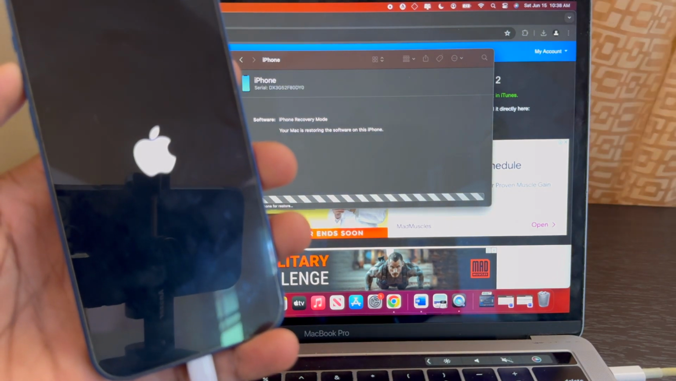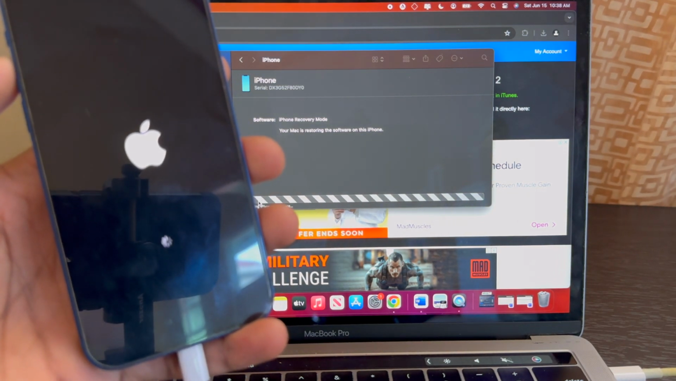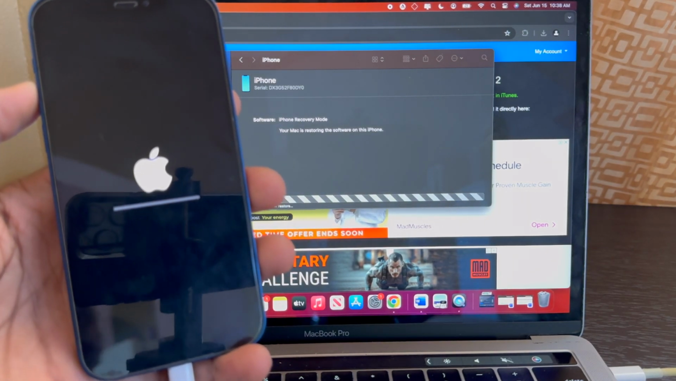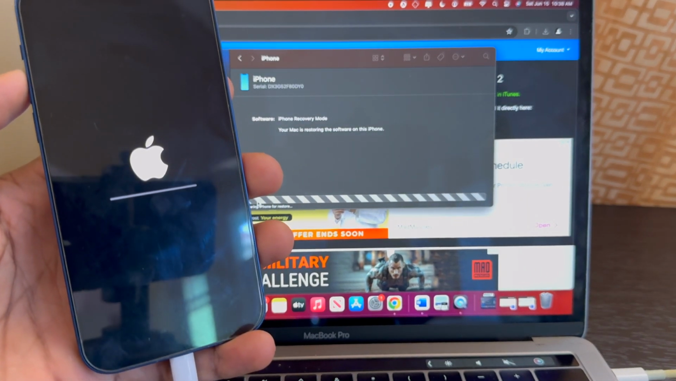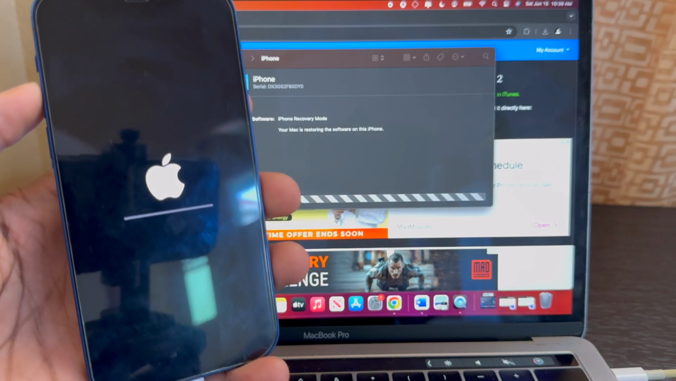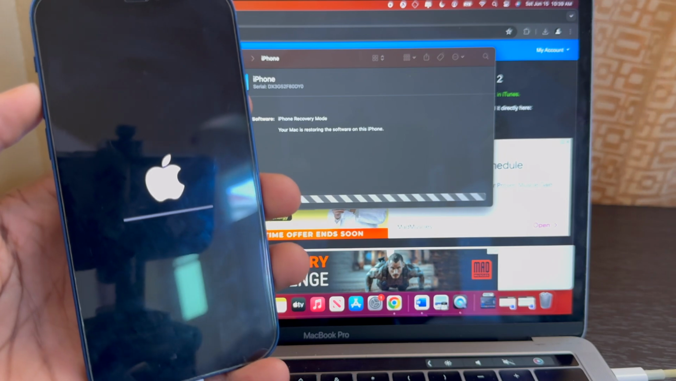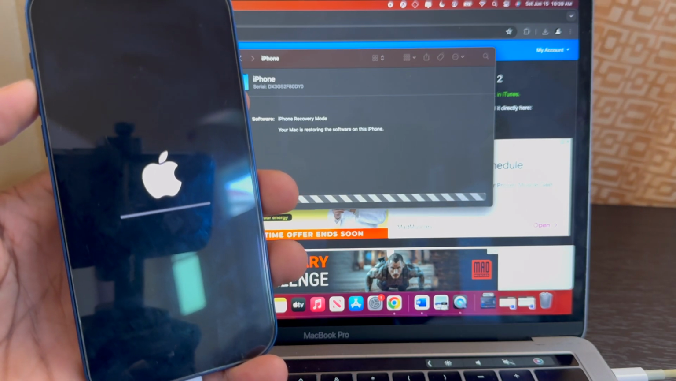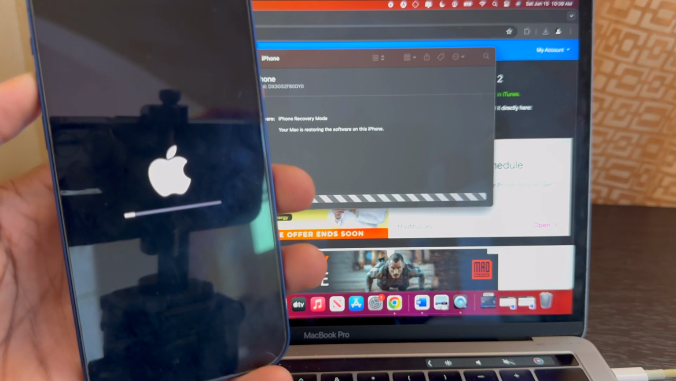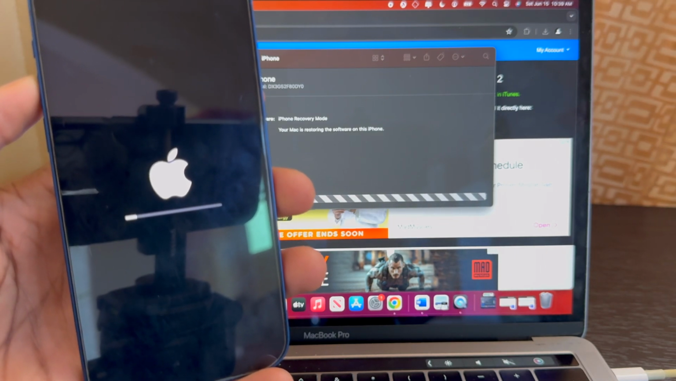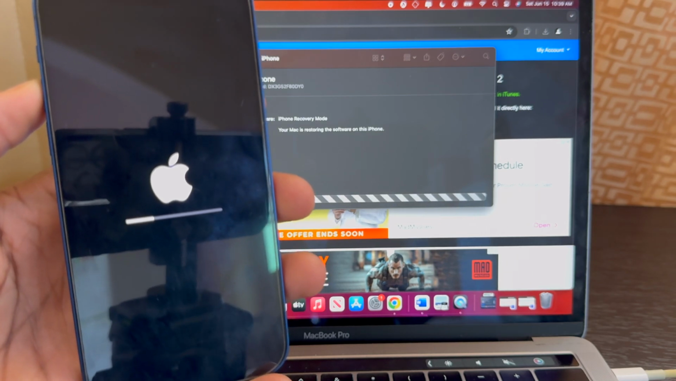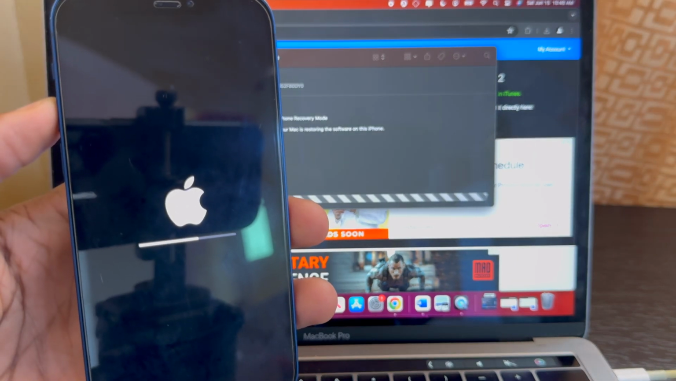And on the Mac, it says preparing iPhone for restore. And this bar appears to show you the progress of the restore. So just allow a few minutes for this process to carry out. Okay, on the Mac it says restoring iPhone firmware. We're about a quarter of the way now.